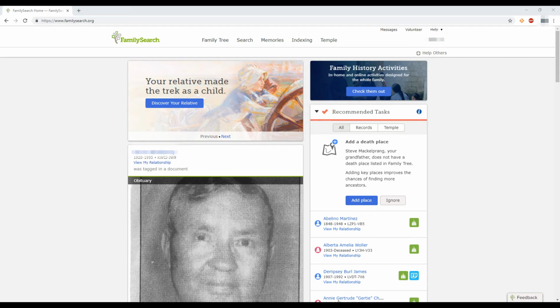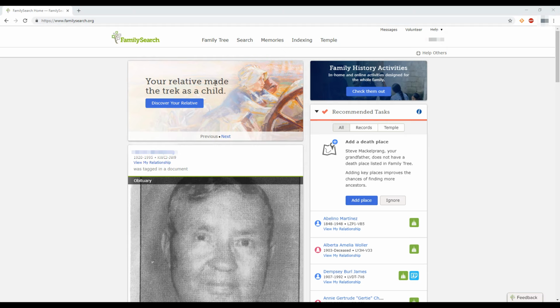So this is the homepage of FamilySearch once you log in. And they have over here the family history activities and recommended tasks. And then over here some recommendations of activities or things to do. And then down below is recent memories that have been added to FamilySearch on your family tree. So we're going to pay attention to this section right here of activities.